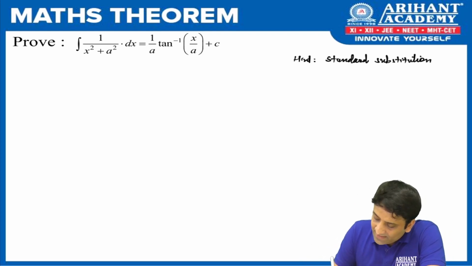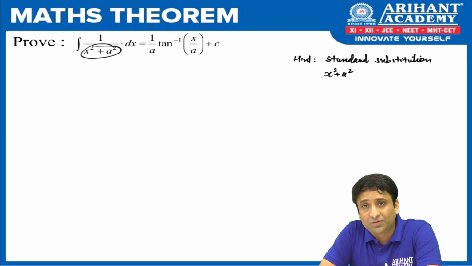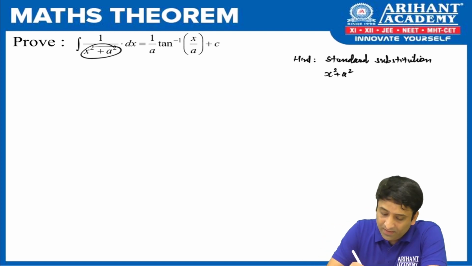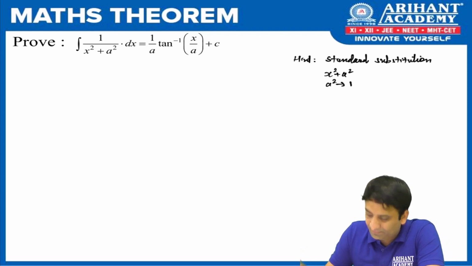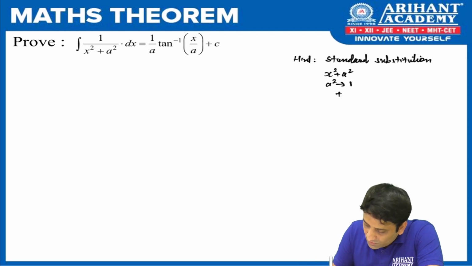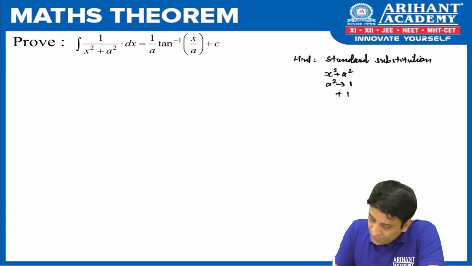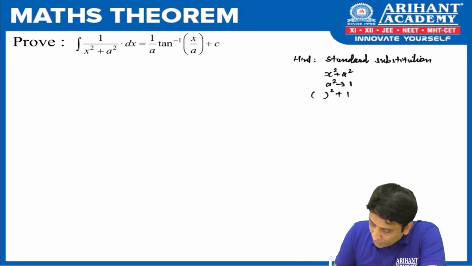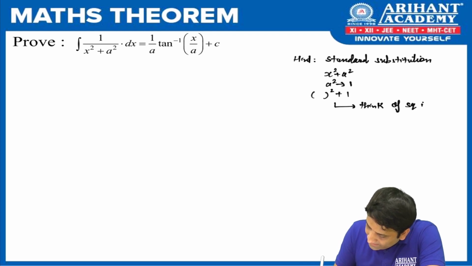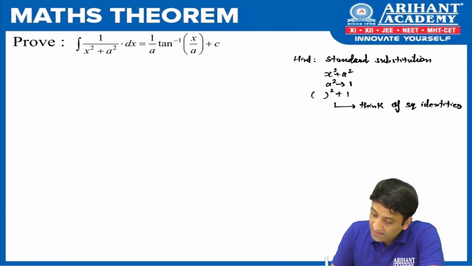So I say, take this result, x square plus a square. If you see here, x square plus a square, the term that will be here we have to take here. Now what you do is consider a square, I better say replace a square by 1. If I do so, I get here plus 1. And in place of x, you just think of something like a bracket. So some bracket square plus 1, I'm seeing that. Now what I want you to do here is think of square identities from trigonometry.